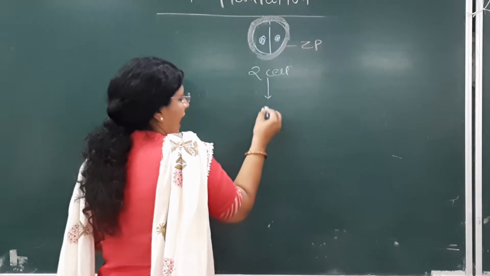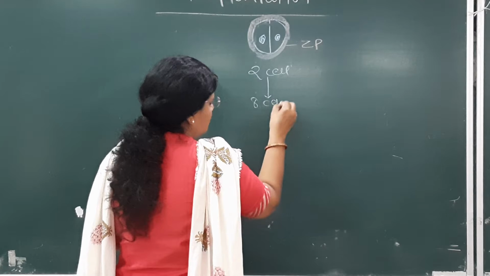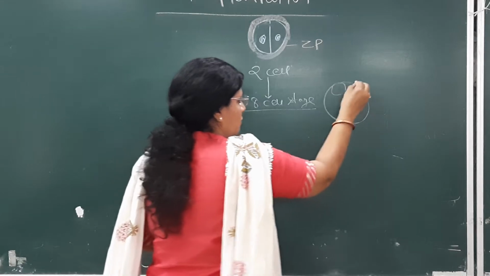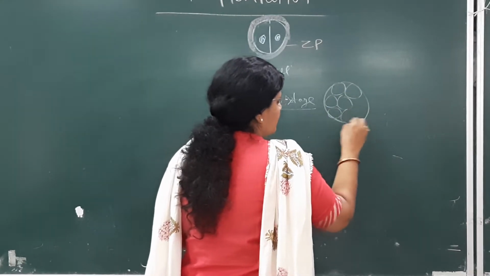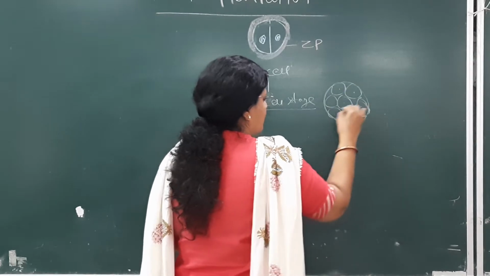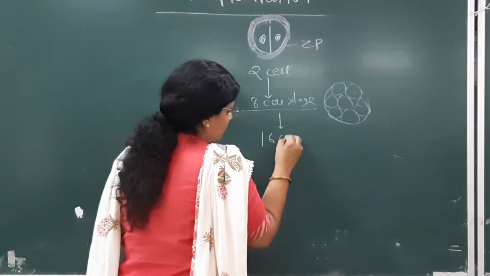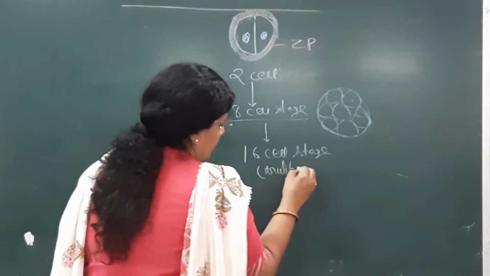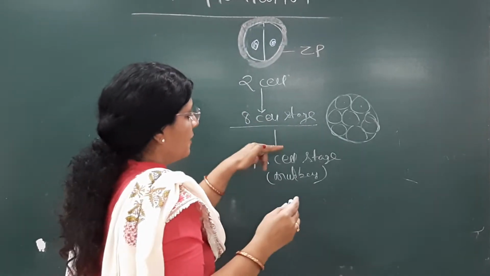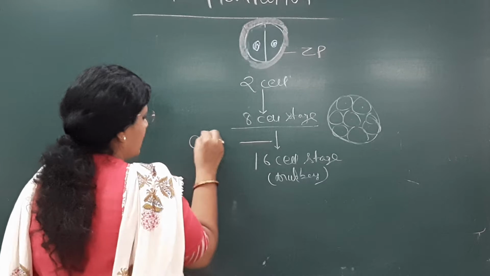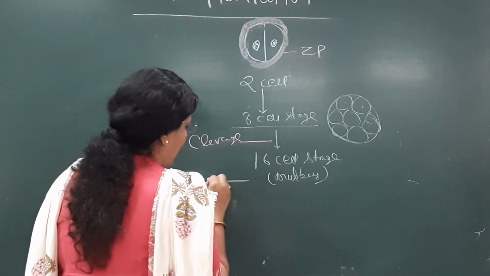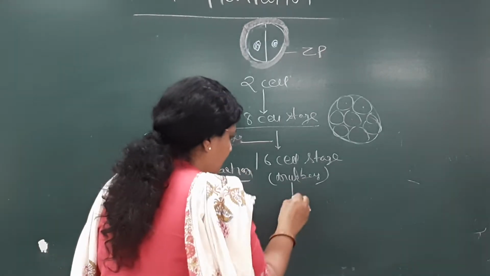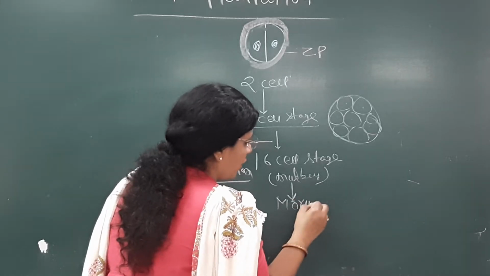It will divide and come into the 8-cell stage. Okay, 8-cell stage. You can count 1, 2, 3, 4, 5, 6, 7, 8. Now you have 16-cell stage or Malverni stage. Process of cleavage. Which process is happening? Here cleavage is happening, then it becomes compact, then compaction is happening. This is just a revision, you should know. Then what will happen? Morula, this is the Malverni or morula stage.